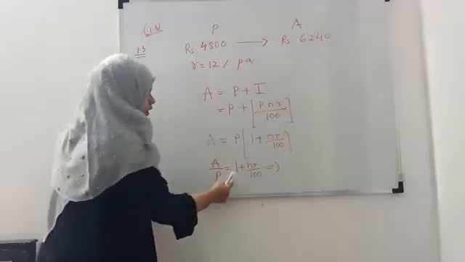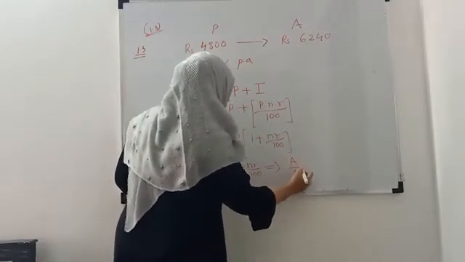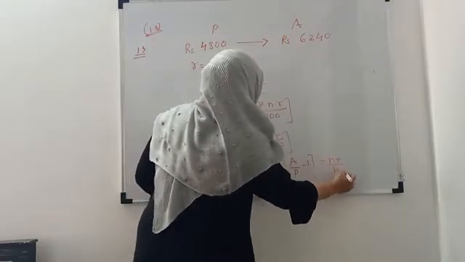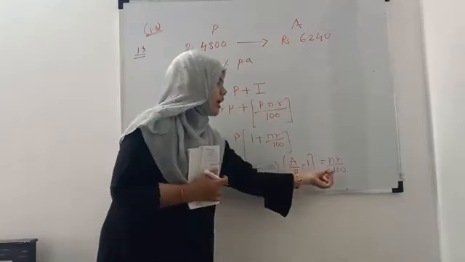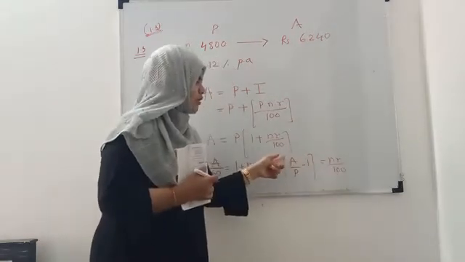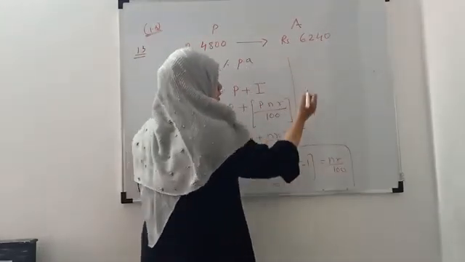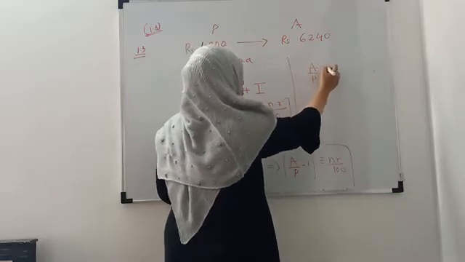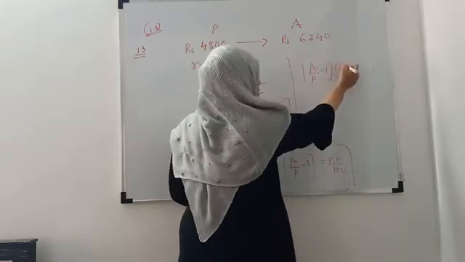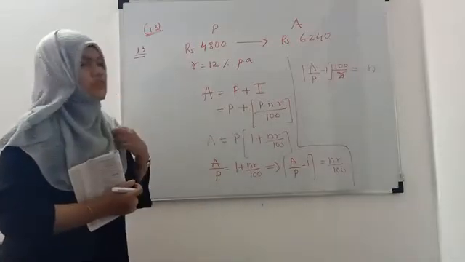Right? Now shift 1 here. हमको सिर्फ n रखना है यहाँ पे. So this will be A upon P minus 1, which is equals to NR upon 100. Right? Now shift n here, so it will go into division, and shift 100 here, so it will come into multiplication. Okay? तो ये हो जाएगा, this is A upon P minus 1. If you shift n, Rn 100, so it will be 100 upon R, which is equals to n. So this is the formula for n.